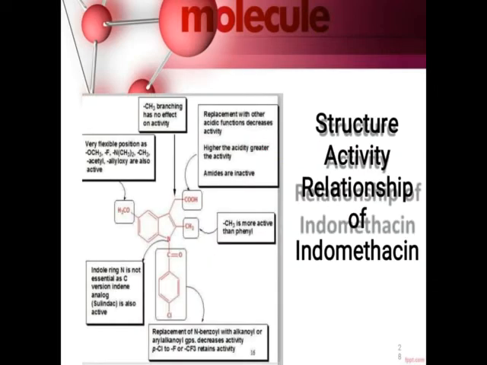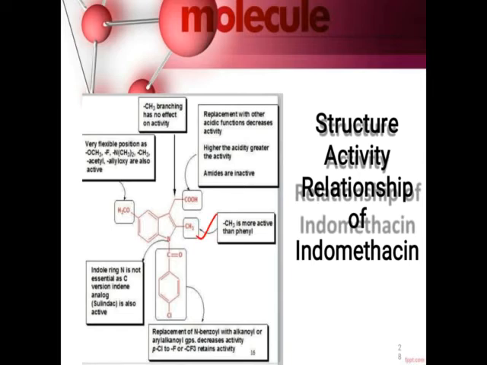This is the structure activity relationship of the drug indomethacin. It is an important part of the exam. Generally they ask the SAR of indomethacin, or ask for the substitution which increases the activity, or the substitution which decreases the activity. Whether they ask an indirect or direct question, give the SAR of the non-steroidal anti-inflammatory drug indomethacin. So we will start with this part.